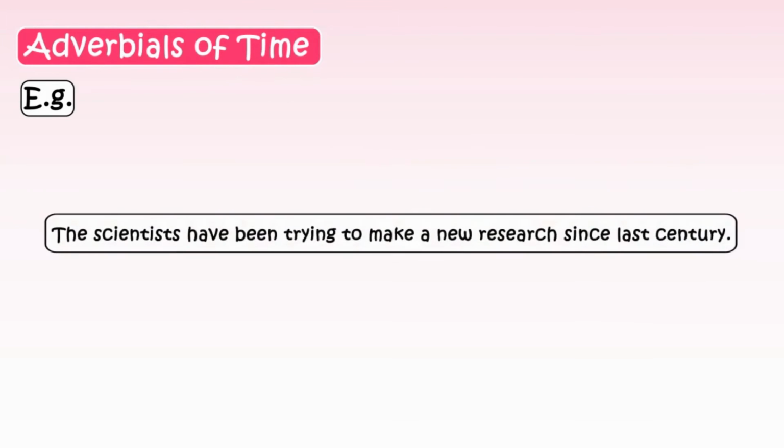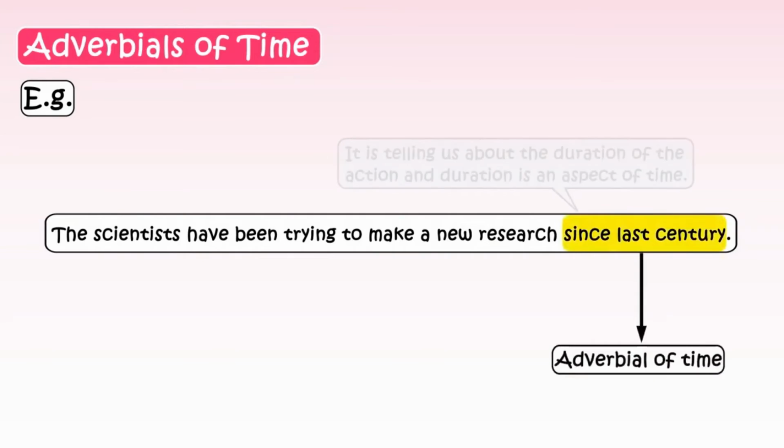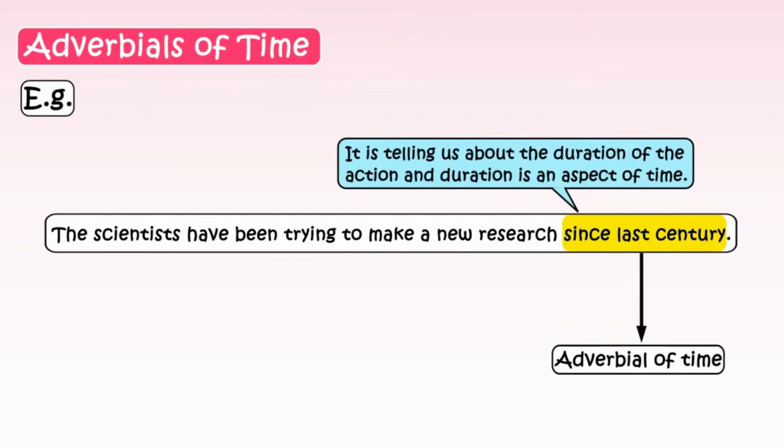Let's take the last example for adverbials of time. The sentence, "The scientists have been trying to make a new research since last century." The phrase, "since last century," is our adverbial of time. Since, it is telling us the duration of the action, and of course, duration is an aspect of time.